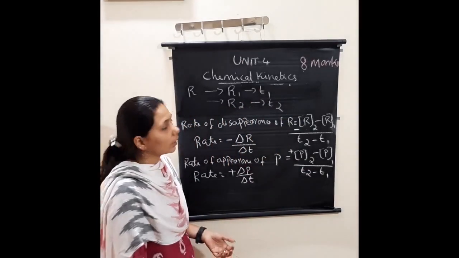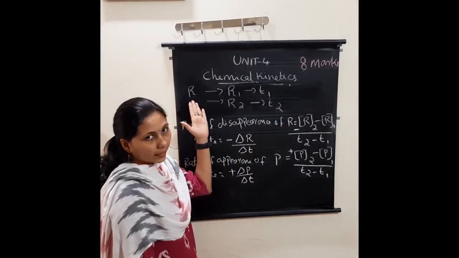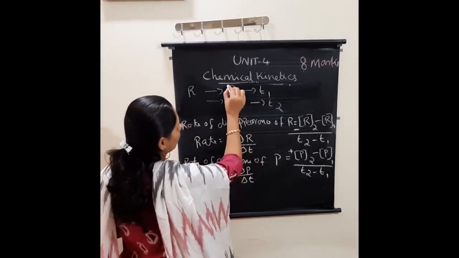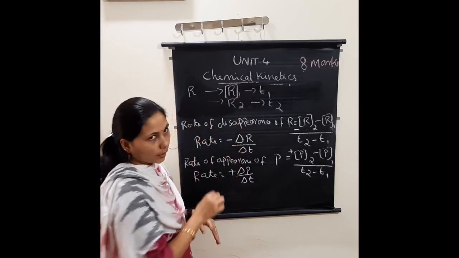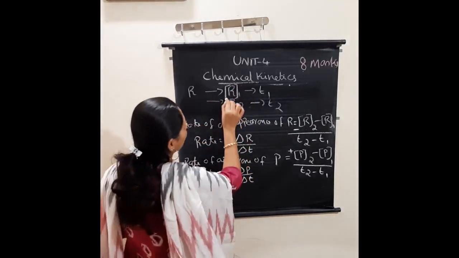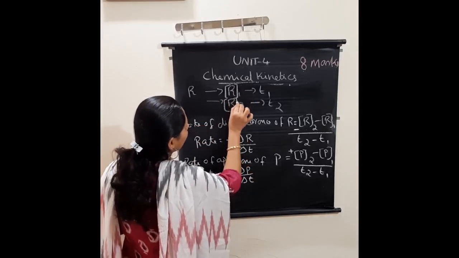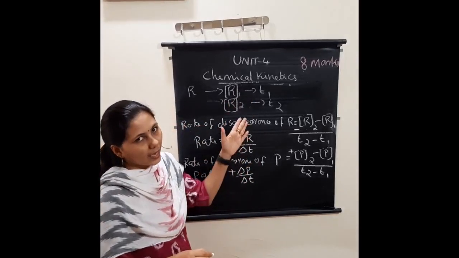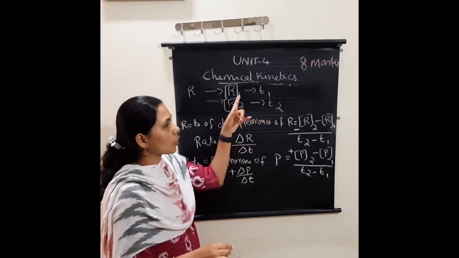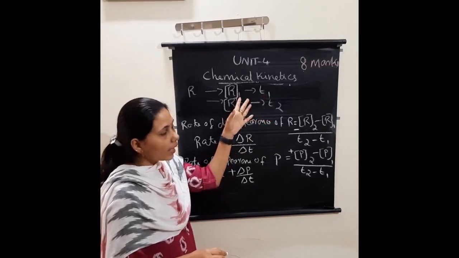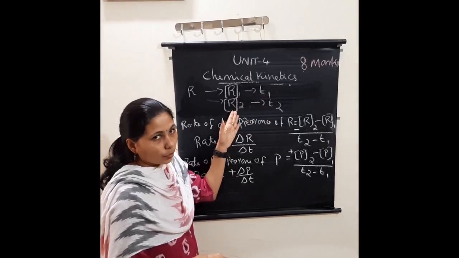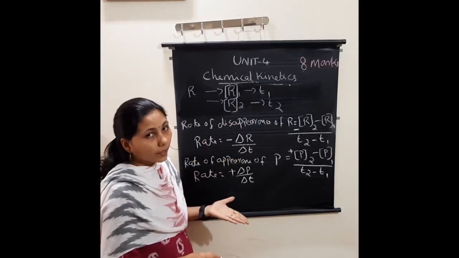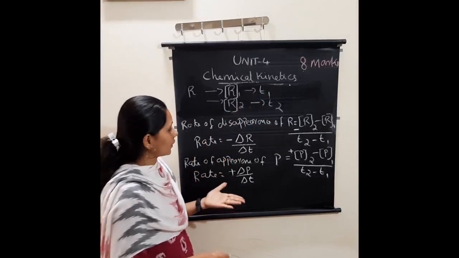So the reactant R has concentration R1. How do we represent concentration? Last year we learned it is in square brackets, right? See here, at a time T1 the concentration of the reactant is R1, and at a time T2 the concentration of the reactant is R2. So how can we write the rate of a reaction?